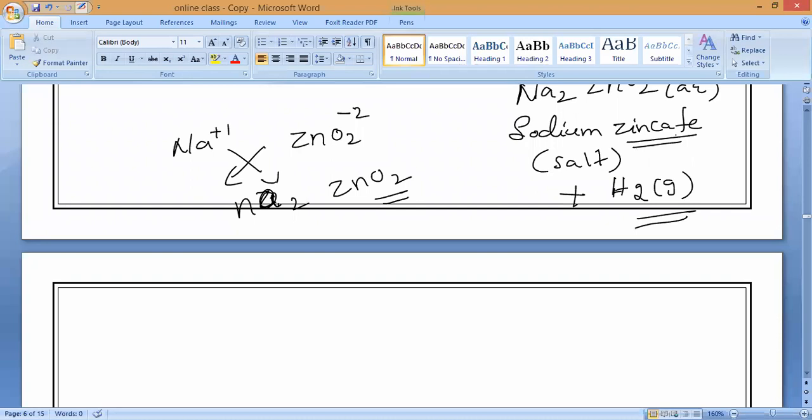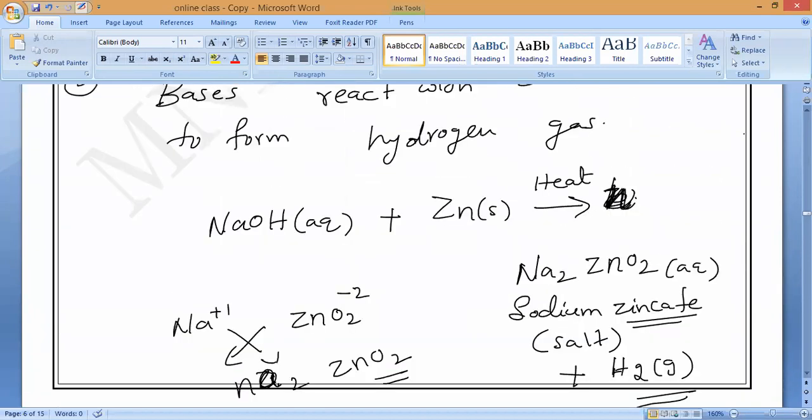Sir, in this reaction, no reaction takes place, no, sir, because how can zinc react with sodium? Zinc is not reacting with sodium. Have you remembered here? Sodium hydroxide is reacting with the zinc and it is forming a single compound. Here, zinc is not forming a separate compound. Have you noticed it? Jesse, Varshini?